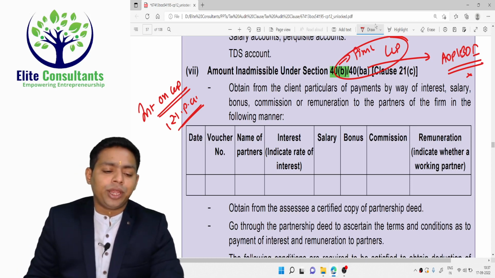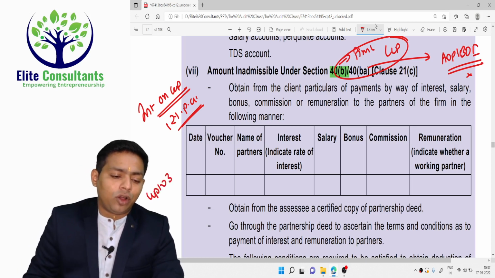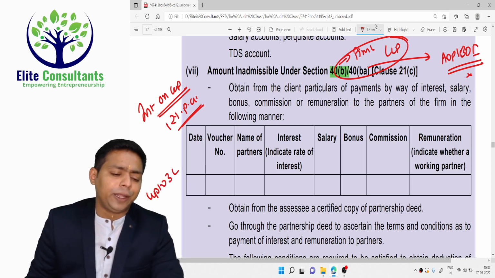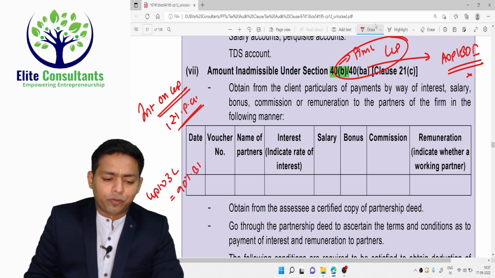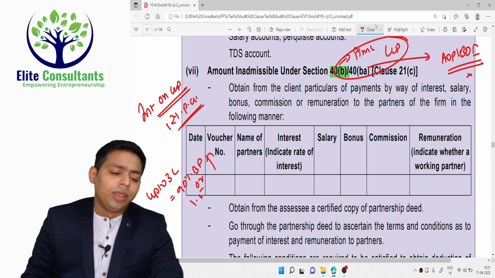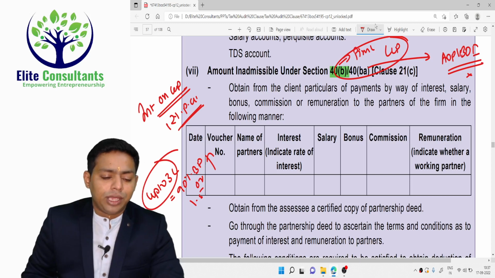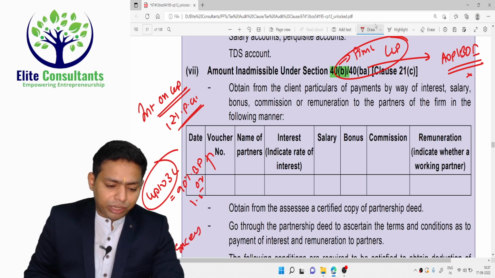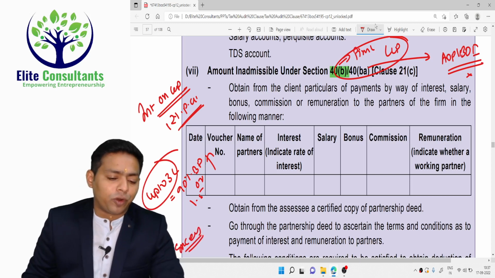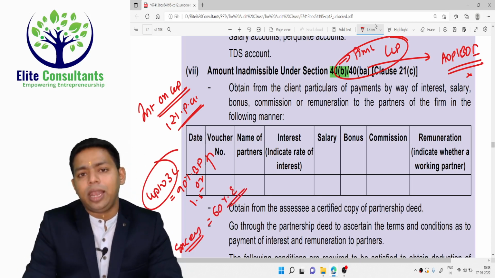And for remuneration, up to 3 lakh rupees of book profit, or for a loss-making entity, the limit is 90% of the book profit or 1,50,000, whichever is higher. Above 3 lakh rupees, whatever is the excess above 3 lakh rupees of the book profit, we have to give 60% of that excess as a limit.